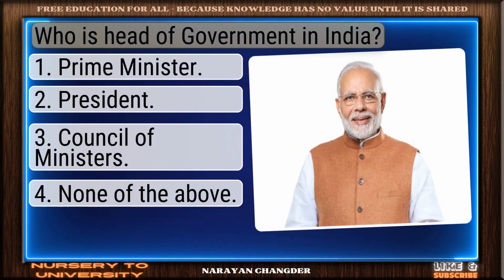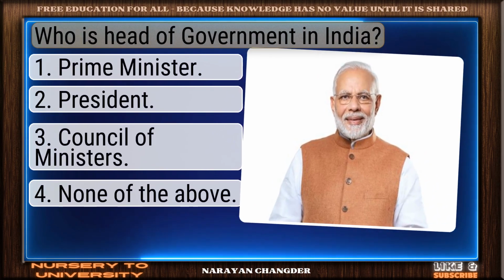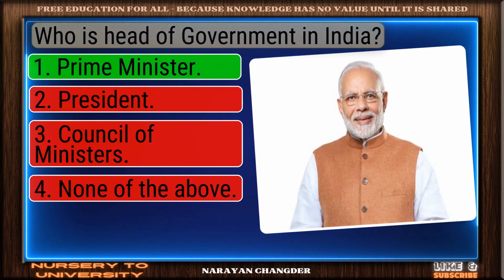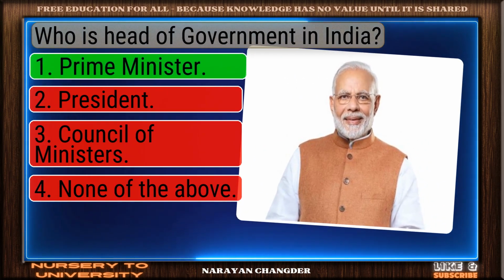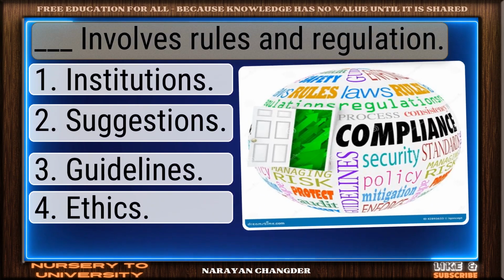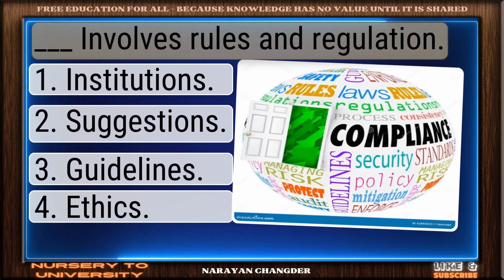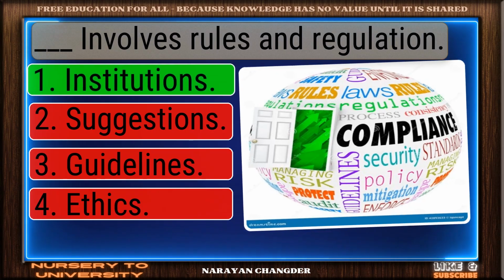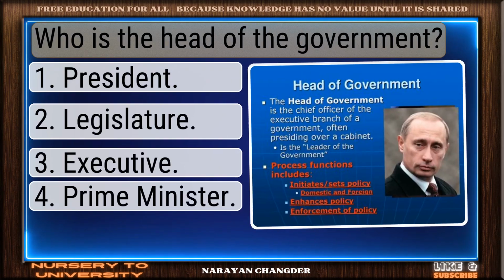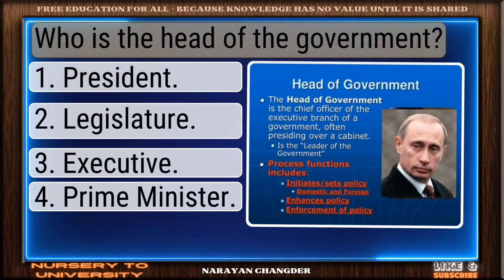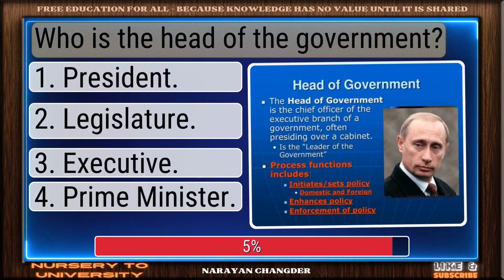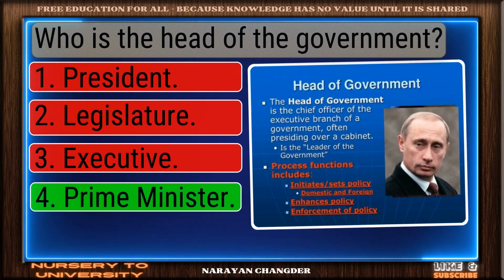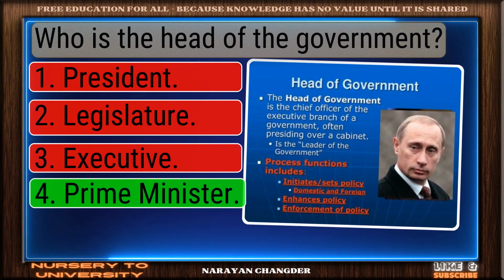Question number 179. Who is head of government in India? Well reasoned. Prime Minister is the correct choice. Question number 180. Dash involves rules and regulation. Nice work. You chose institutions and it is correct. Question number 181. Who is the head of the government? Nice selection. Prime Minister is the correct and valid answer.